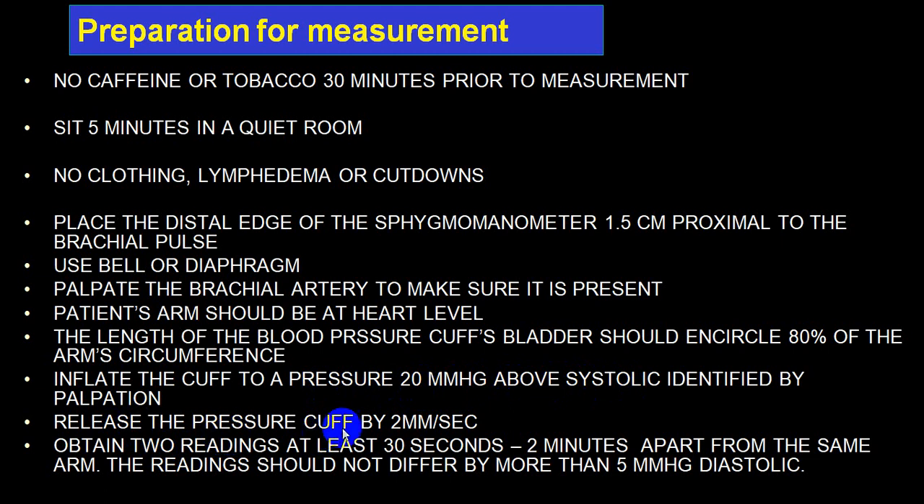Release the pressure cuff only by 2 millimeter in 1 second. Don't release it very fast.